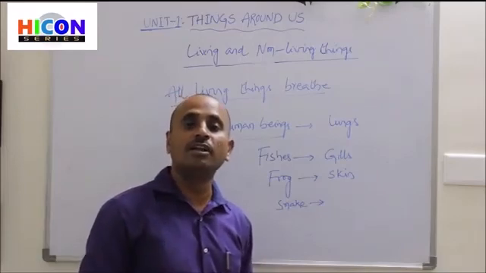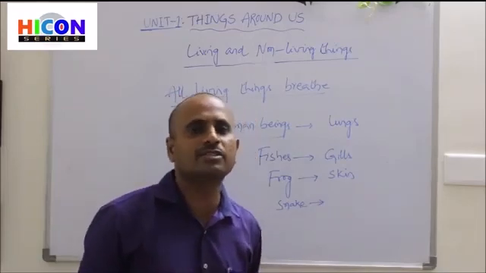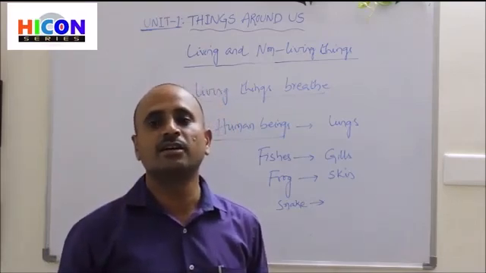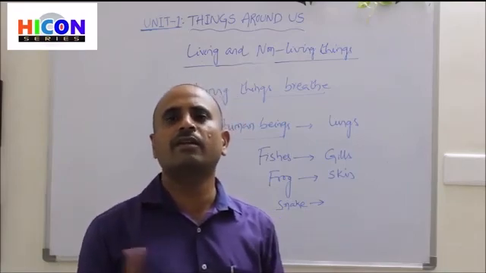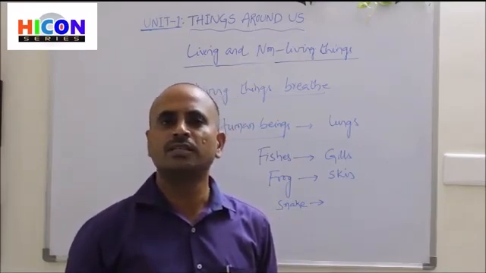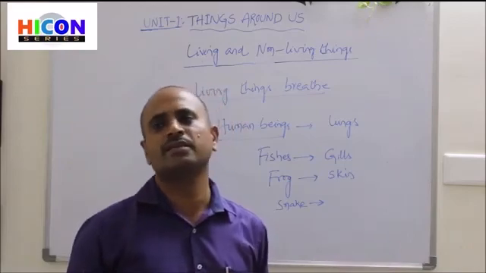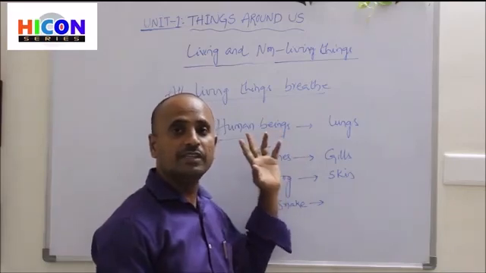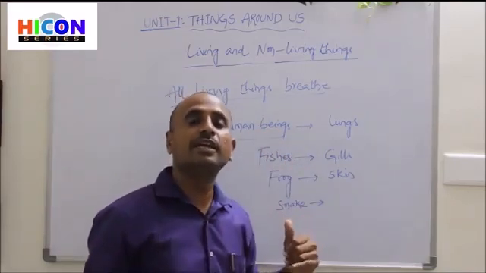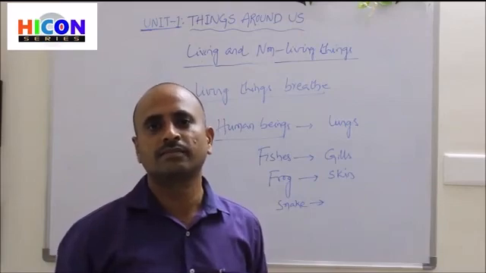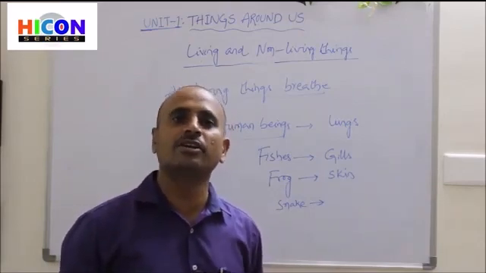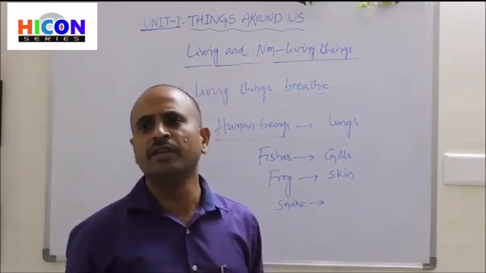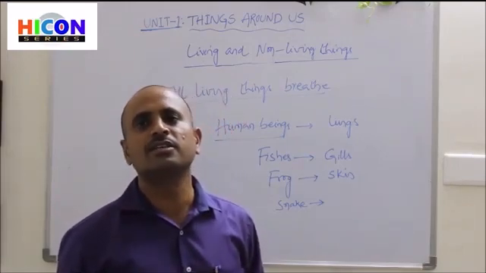Non-living things do not breathe, and they do not require oxygen. For example, a pen does not breathe and does not require oxygen. Without oxygen, they can remain for many days or many years. But in the case of living things, if they do not breathe, they will die immediately within seconds. Non-living things do not breathe: pen, pencil, car, bus, computer, TV, fridge.